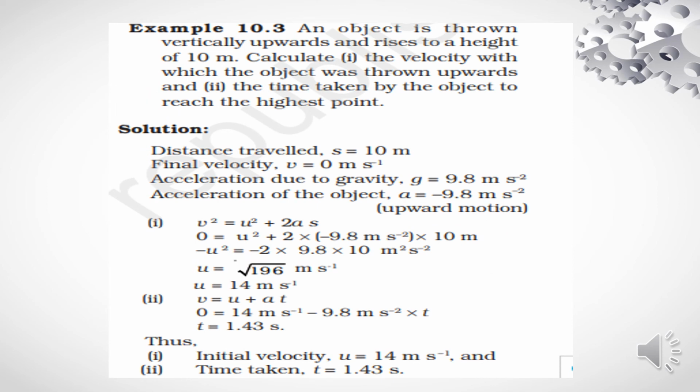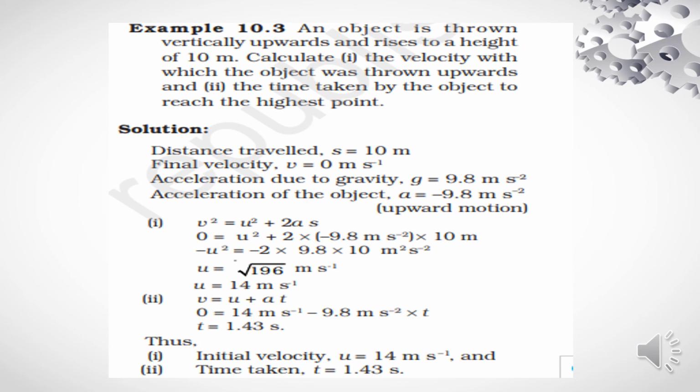Example 10.3. An object is thrown vertically upwards and rises to a height of 10 meter. Calculate the velocity with which the object was thrown upwards and the time taken by the object to reach the highest point. Now we can consider the distance traveled s is equal to 10 meter and the final velocity is 0 meter per second, and acceleration due to gravity is 9.8 meter per second square. We know it is upward motion, so a is equal to minus 9.8 meter per second square.